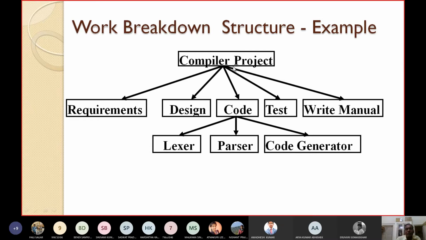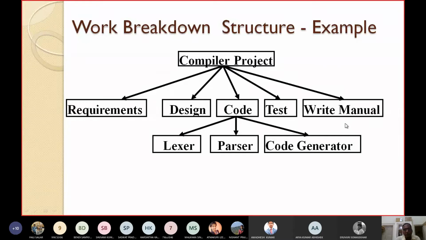So developing this compiler project may have the sub-activities like requirement analysis, specification, design, coding, testing, and writing the user manual also. These are the sub-activities. And out of this, I can say that coding can be further subdivided into sub-activities like lexical analysis, parsing, code generation, etc. Similarly, testing can be further subdivided into sub-activities like unit testing, integration testing, system testing, like that.